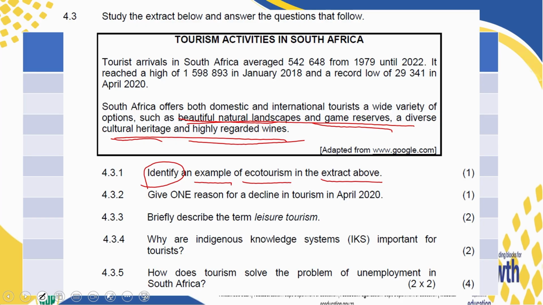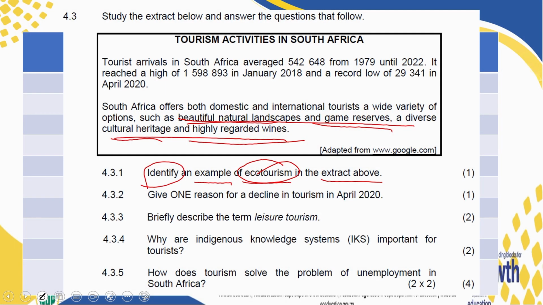We are looking for answers from this sentence. And some of the answers here are wrong. So if you rewrite the whole sentence, you haven't identified, we are not too sure if you know the correct one. So go for the ones that are relating to ecotourism, which could be your beautiful natural landscapes. And we only need one because the answer is only 1 mark. There could be another one, but we need one answer.